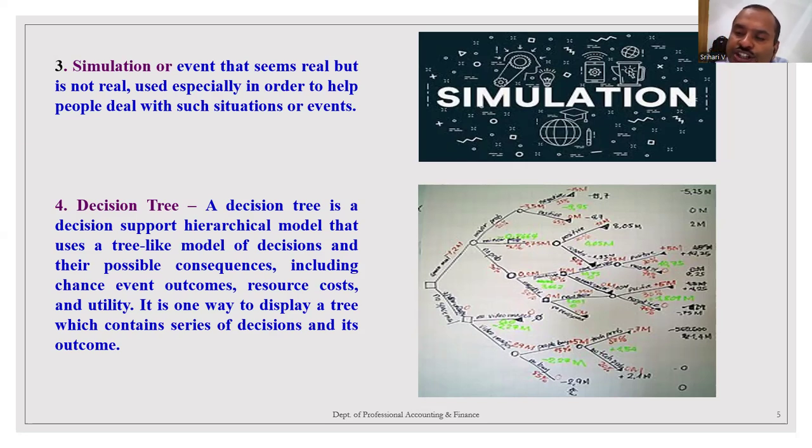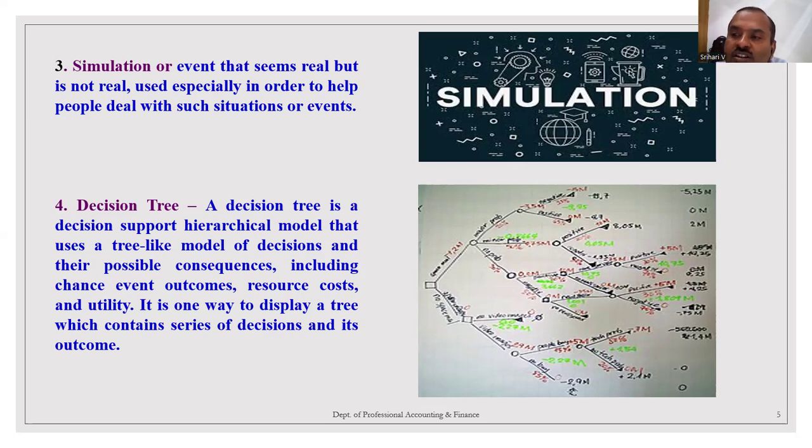Monte Carlo simulation is a method under capital budgeting, risk and uncertainty, where an artificial model will be used. Based on the artificial model, the NPV will be calculated. Based on the NPV, the company is going to judge whether it is feasible or not feasible to invest in this project. This is called simulation.